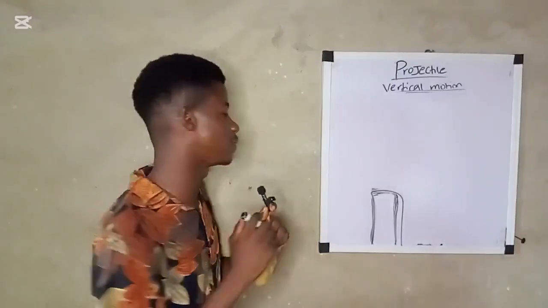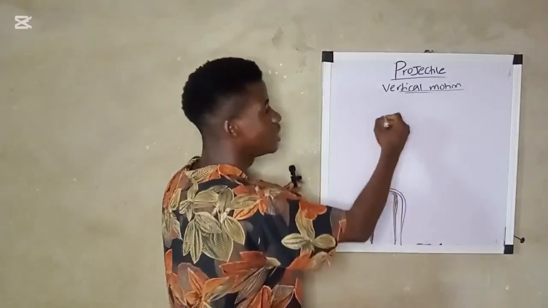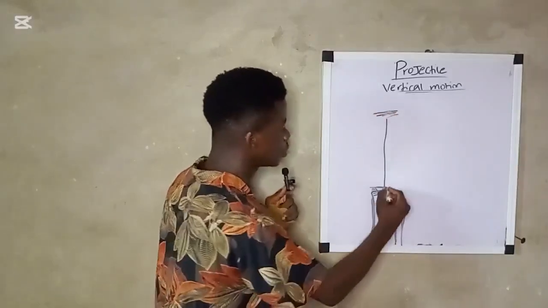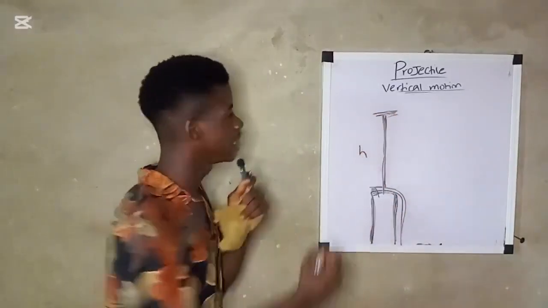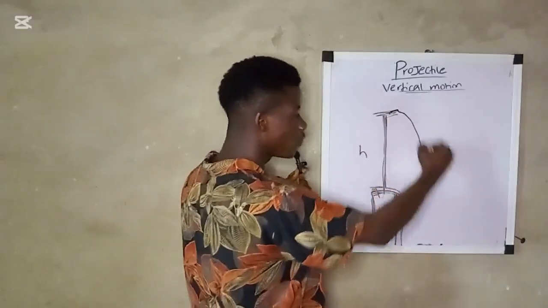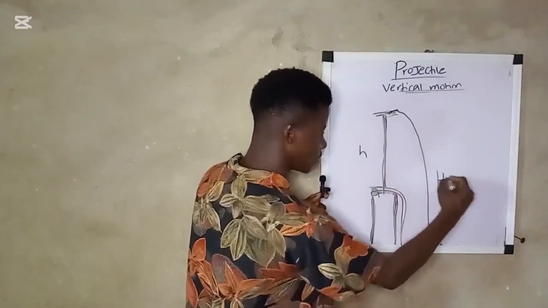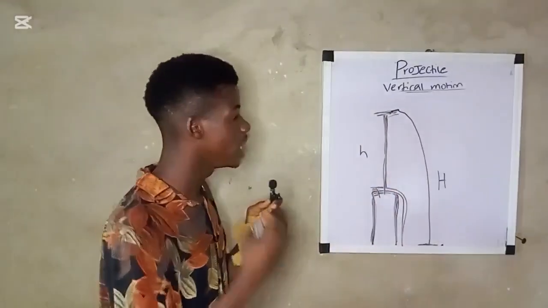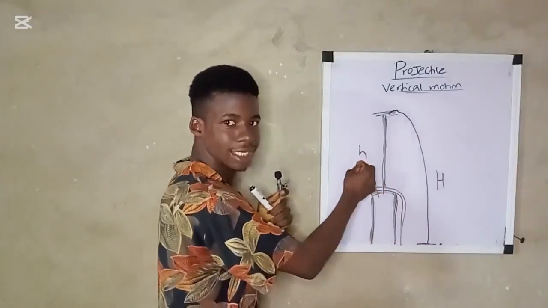Now let me analyze it for you. When an object is projected from a height to get to the maximum height, let's take this height to be h. Now, that object falls to the ground, and let's take this other height to be H, with the capital letter. If you look at it very well, this height is greater than this.